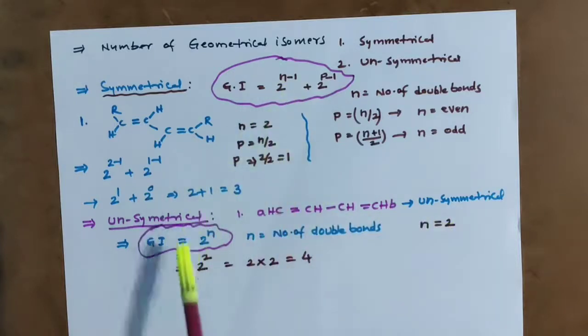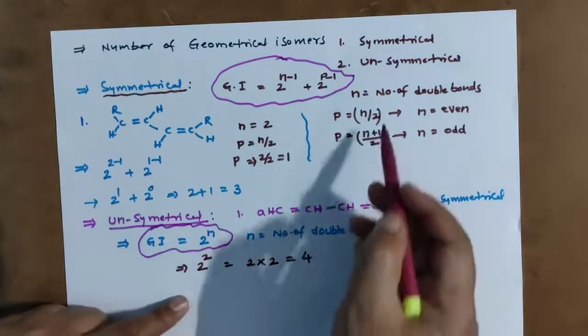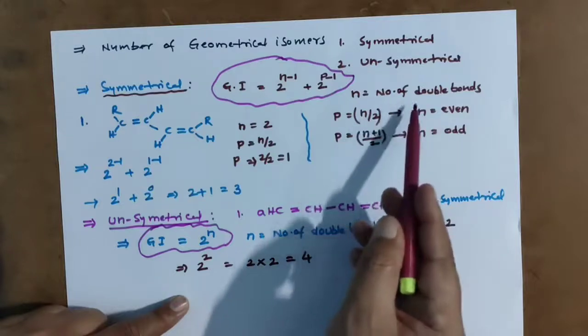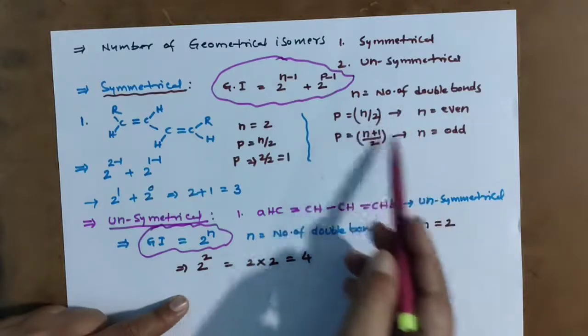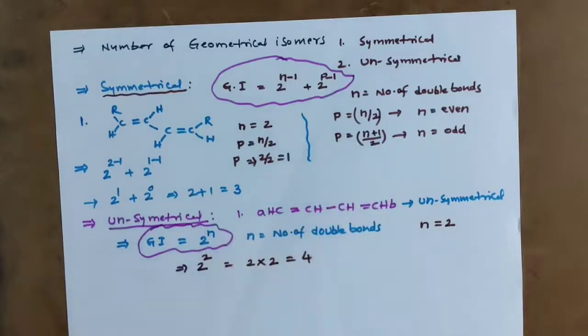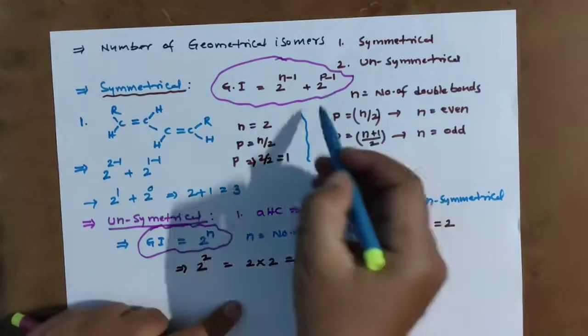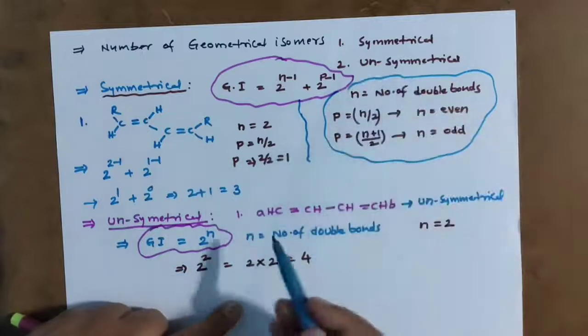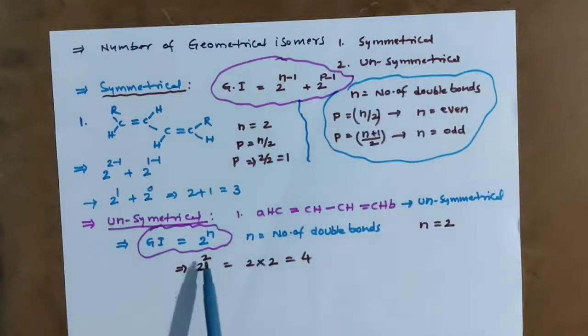If p is an even number, that is n is even, then p equals n by 2. If odd, p equals n plus 1 by 2. This is the simple system to calculate geometrical isomers. This also you have to remember. Very simple method. If it is unsymmetrical, geometrical isomers equal 2 power n.